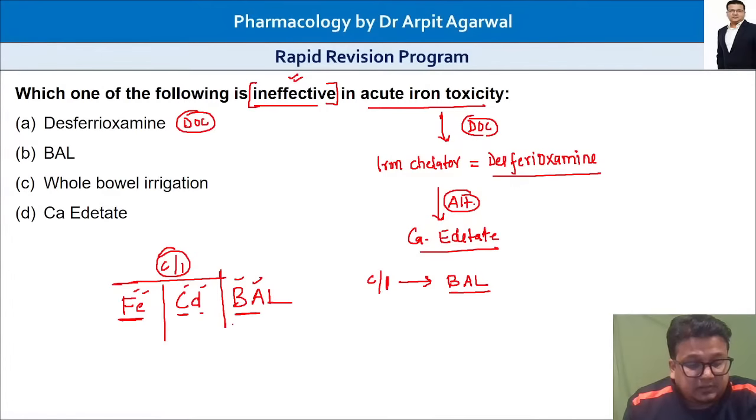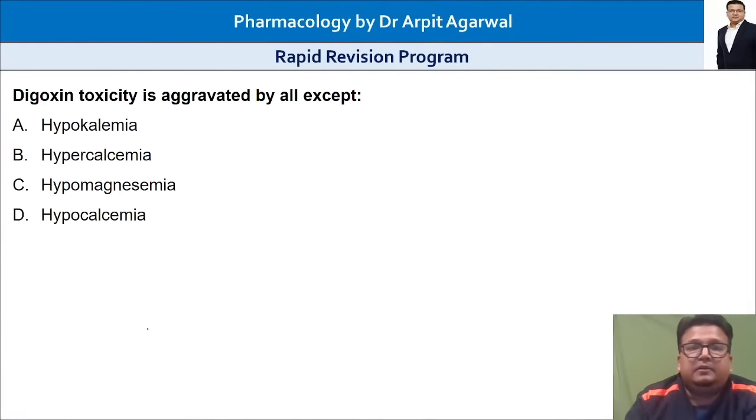So Dr. Bharat, you are correct. Abhi, yes, you already knew. Very good. Whole bowel irrigation can be done. Dr. Aditya, bowel irrigation, these kinds of things can be done in any poisoning unless there is some perforation, otherwise you can do it. Okay, so I hope you have remembered. Where is BAL not given? That is asked. So in cadmium and iron it is not given. So iron toxicity we have done.